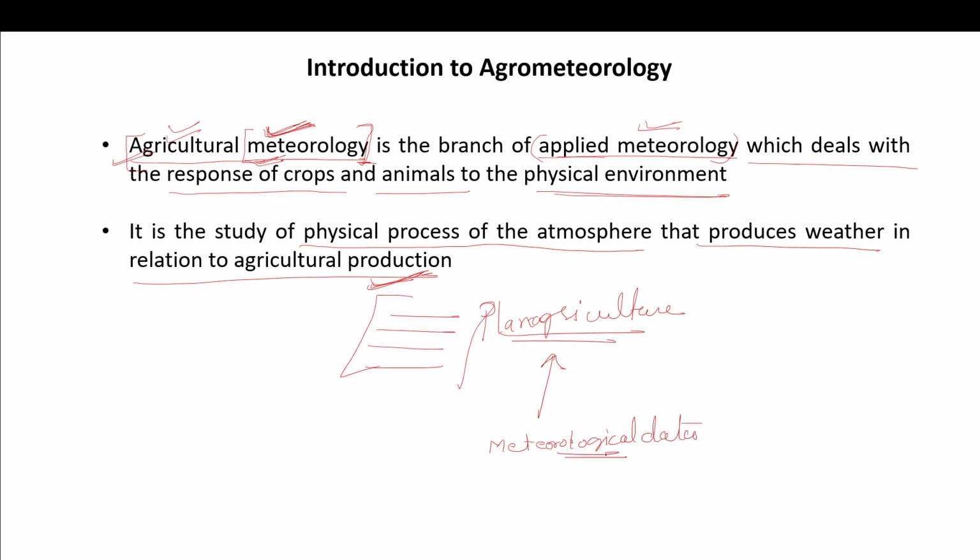This data gives you the rain, the wind, the sunshine pattern, everything. So according to that, you can plan your agriculture, right? So this is called agriculture metrology.